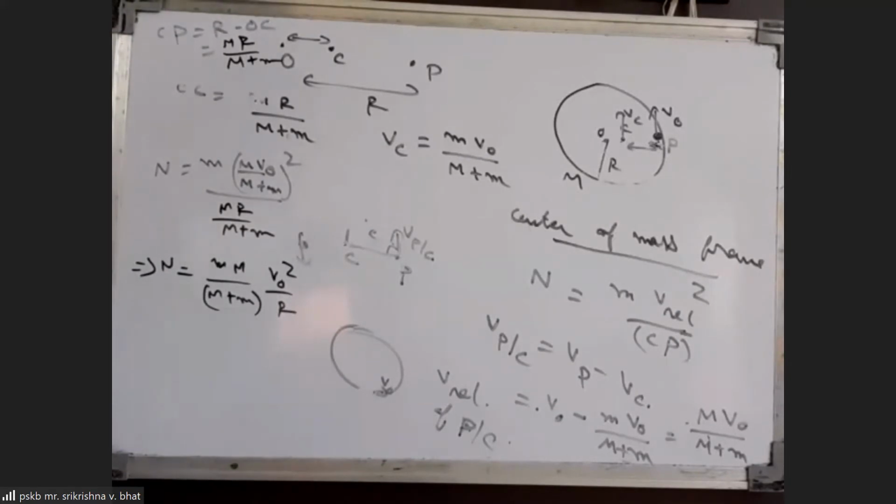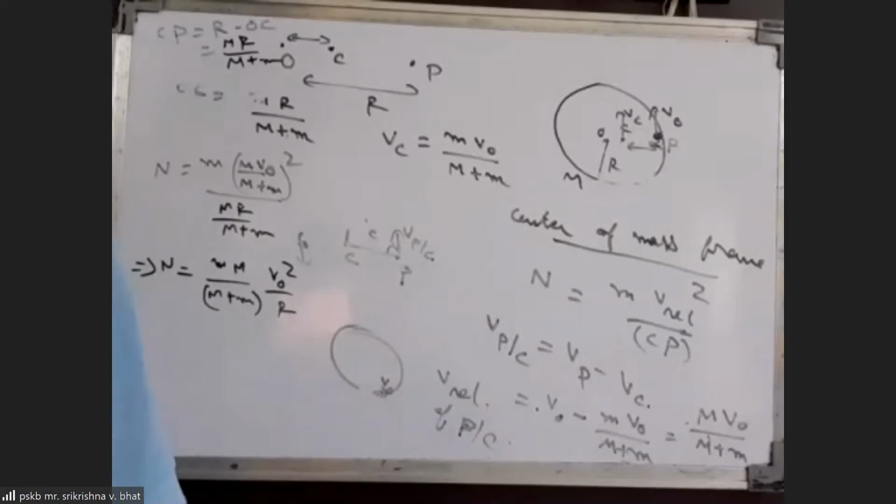Rohit, what is it? Sir, the velocity of center of mass will be in the same direction throughout the motion, no, sir? Velocity of center of mass will be constant. Yes, same direction. So even velocity of P should also be in upward direction, sir. No, velocity of P with respect to ground will not be in upward direction. That is going to change, because normal force direction also will continuously change.